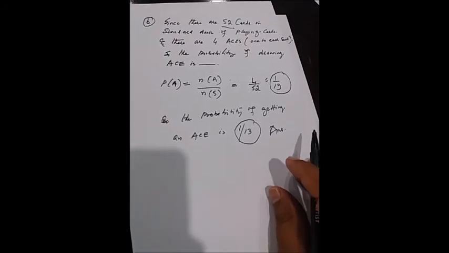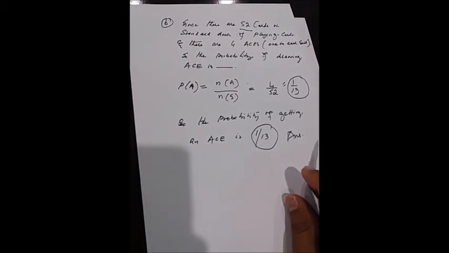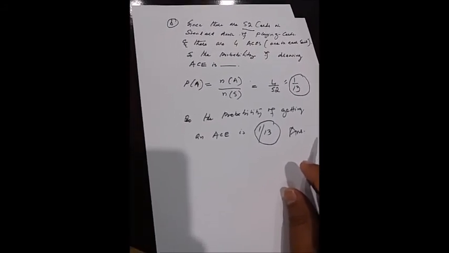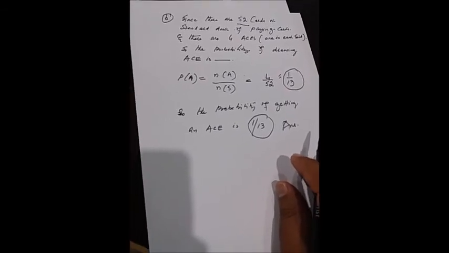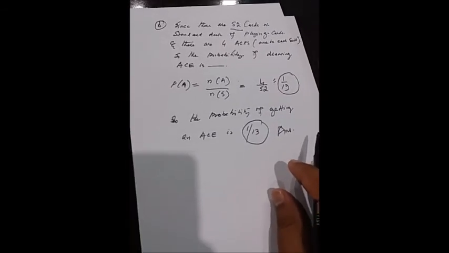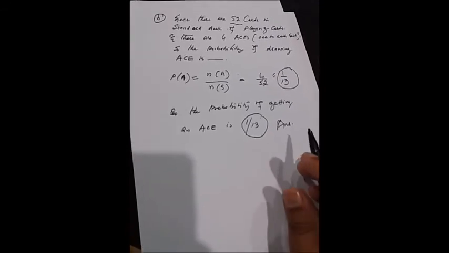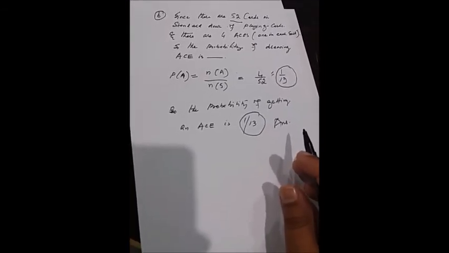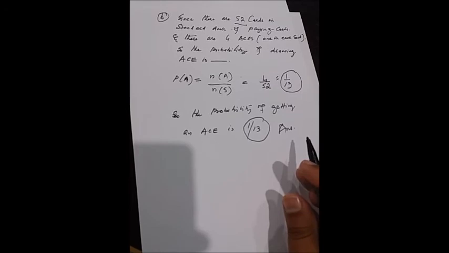So these are the two scenarios, A and B. We tried to resolve these scenarios regarding the probability of an event, how to get an event. Hope you can understand the topic.